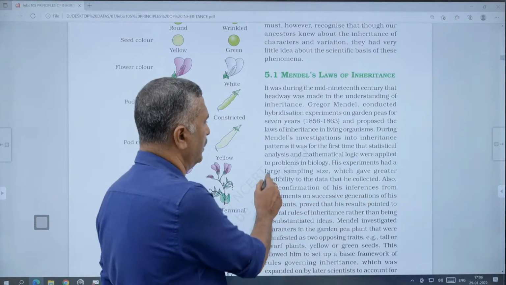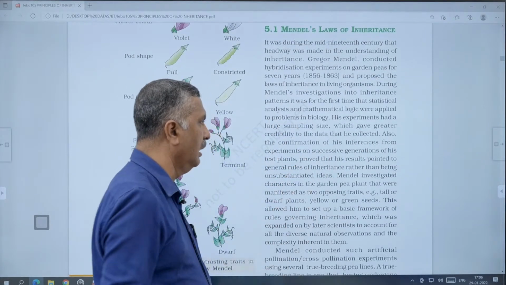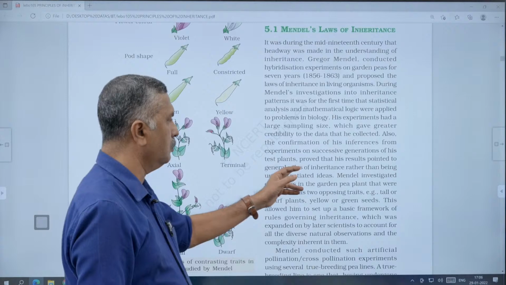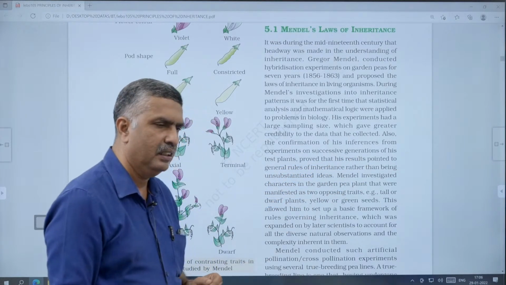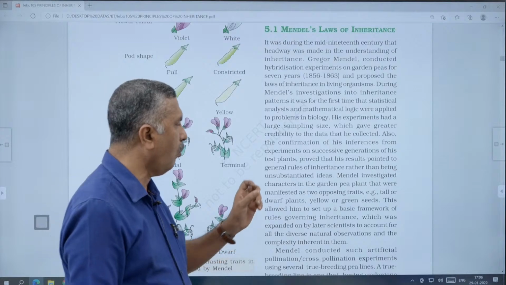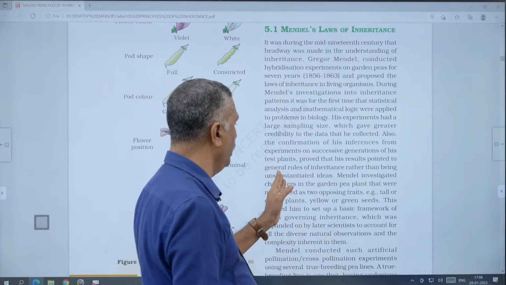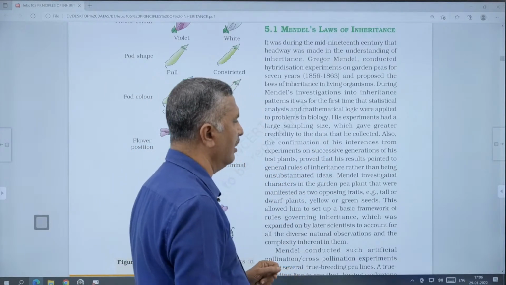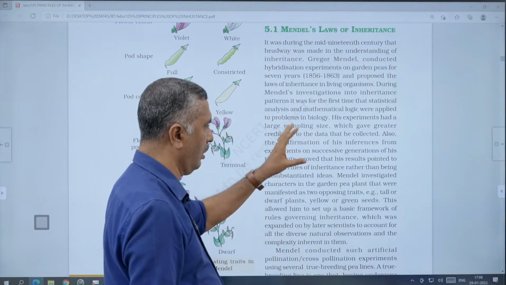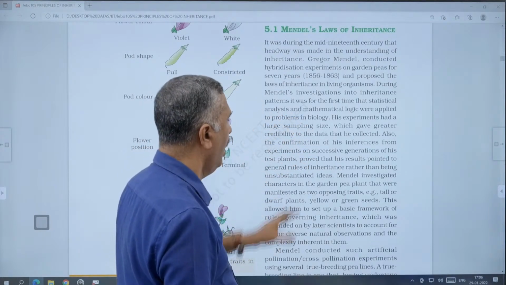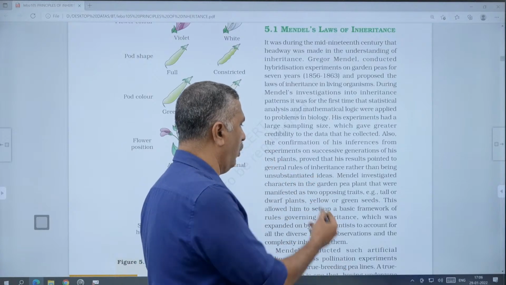Also, the confirmation of his inferences from experiments on successive generations of his test plants proved that his results point to the general rules of inheritance rather than being unsubstantiated ideas. That is a very important thing connected with Gregor Johann Mendel and his work.